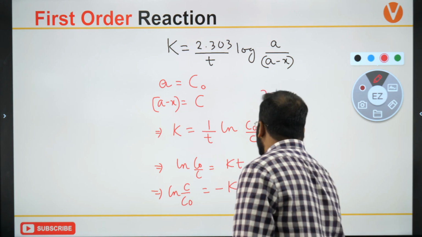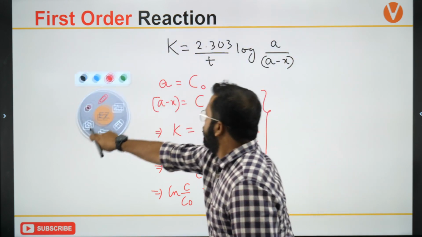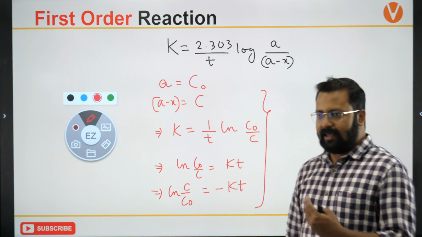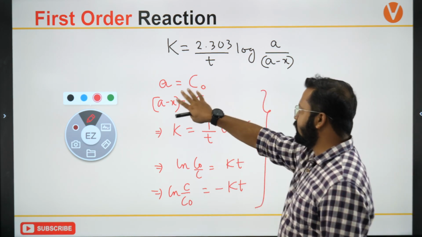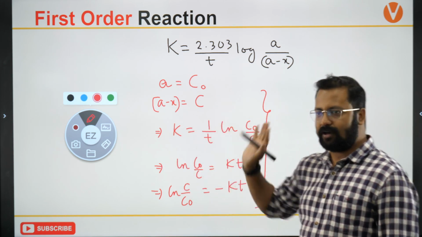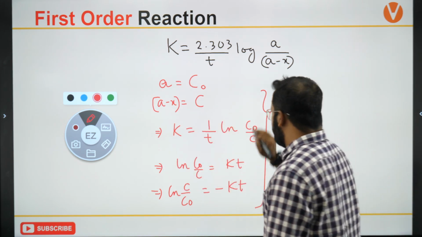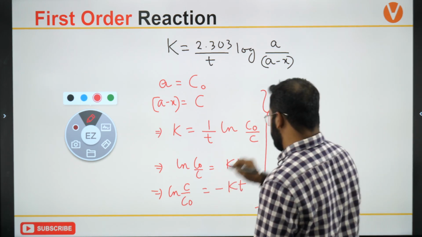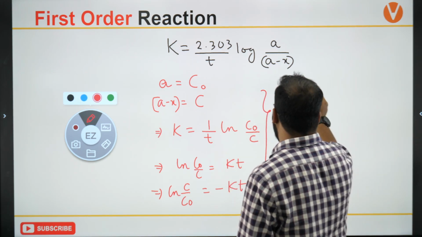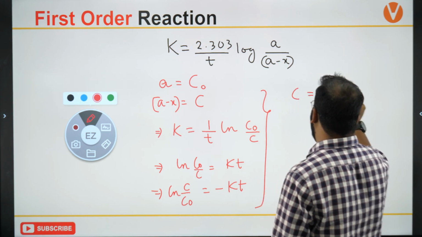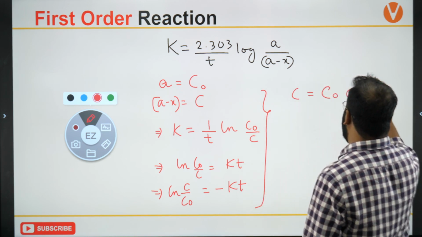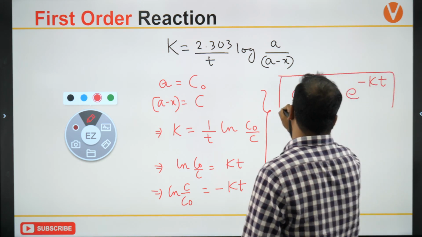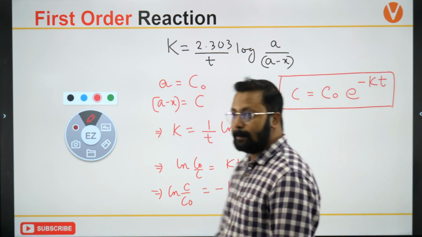This whole thing can be further simplified, A moles, I wrote this as concentration A by V. So I can write C is equal to C naught e to the power minus KT. This is the second equation you get.